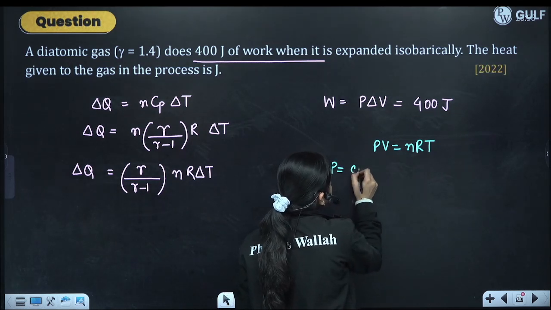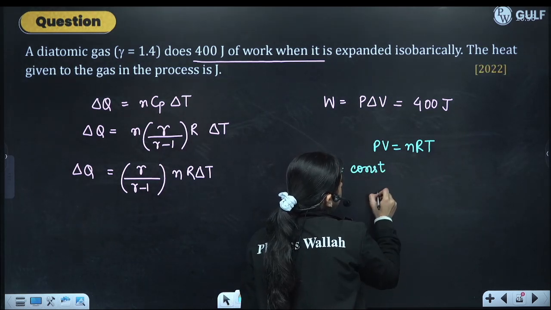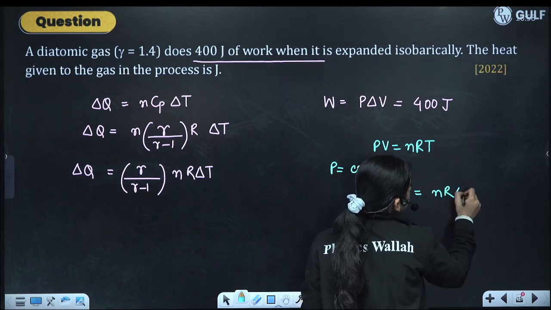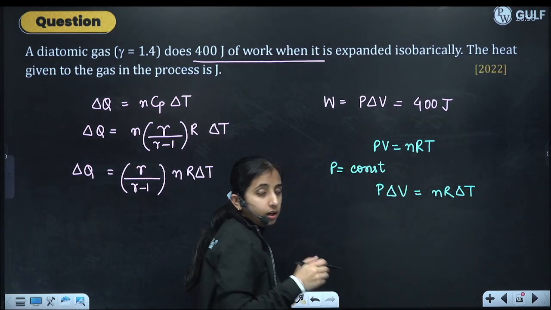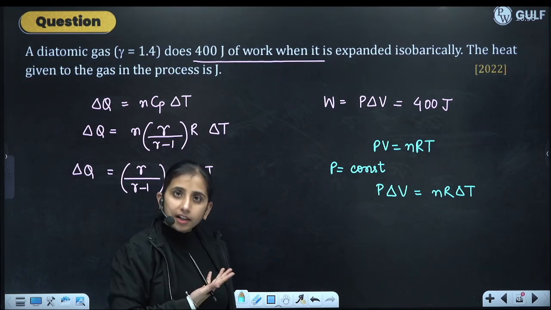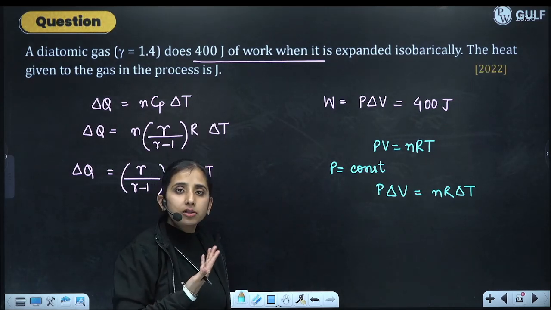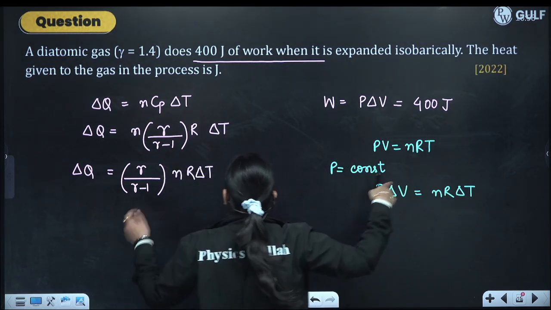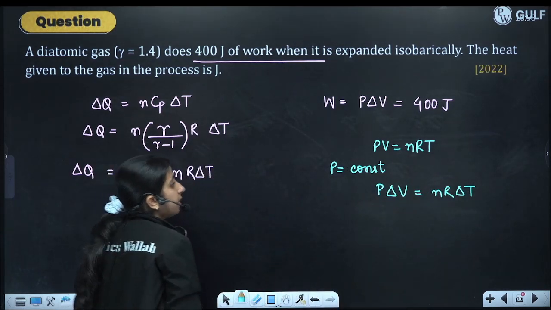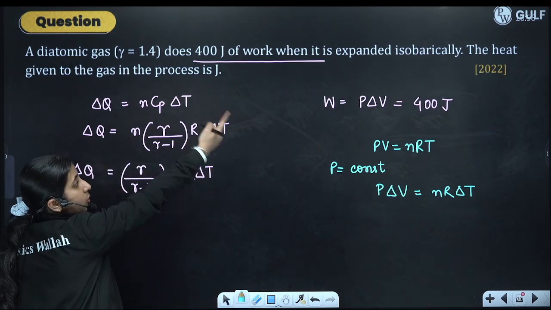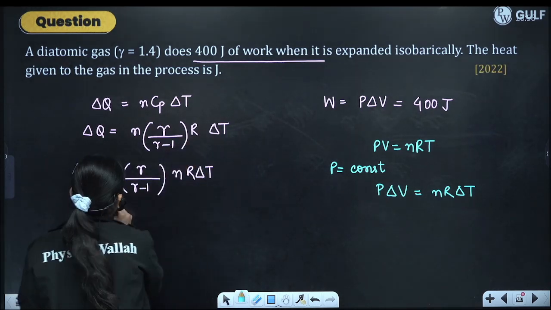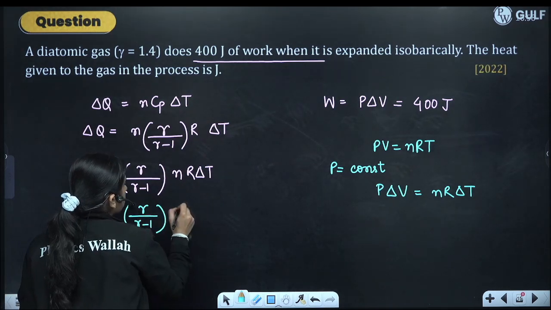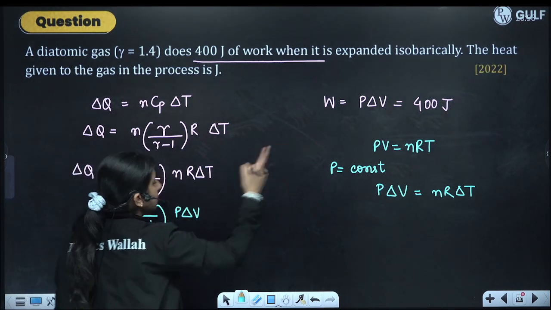If pressure is kept constant, then P delta V is equal to nR delta T. Pressure and number of moles are also constant, because there is no mention of exchange of molecules. So nR delta T is equal to P delta V, and we can write it as gamma by gamma minus 1 into P delta V.